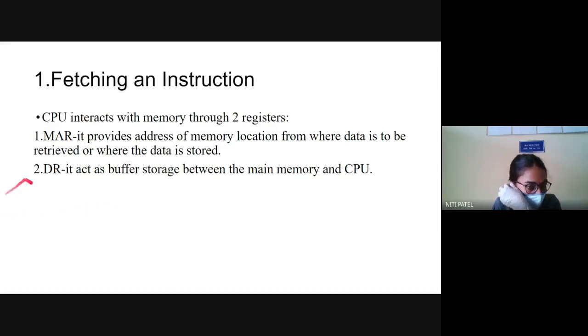Which are those two registers? The MAR register and the DR register. What is MAR? It is the memory address register. And what is DR? That is MDR that we have just seen, the memory data register. What is MAR providing you? It is giving you the memory location where the data is stored. What is MDR giving you? The data which has to be executed.